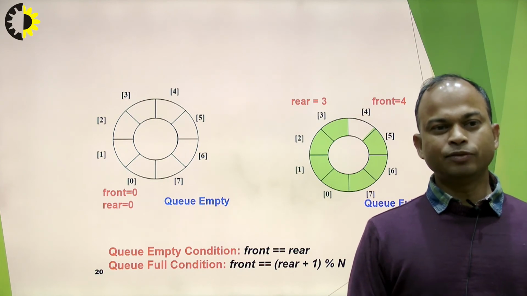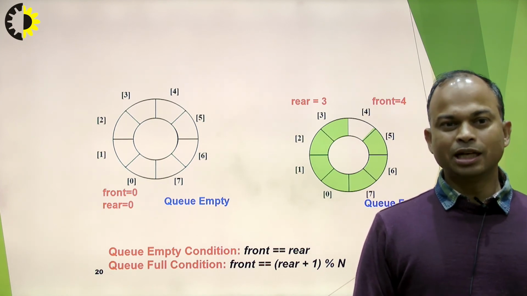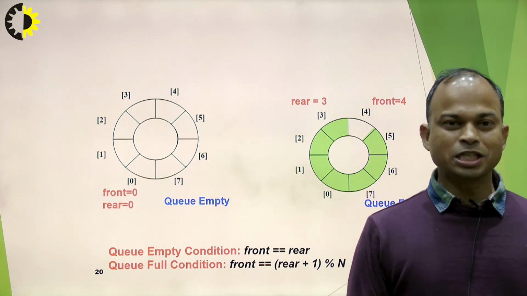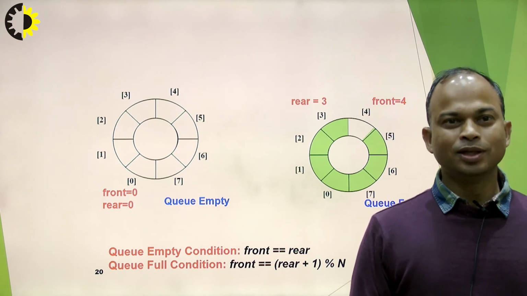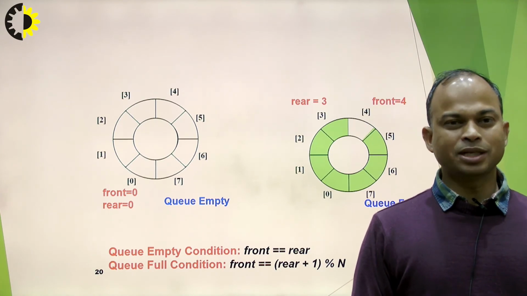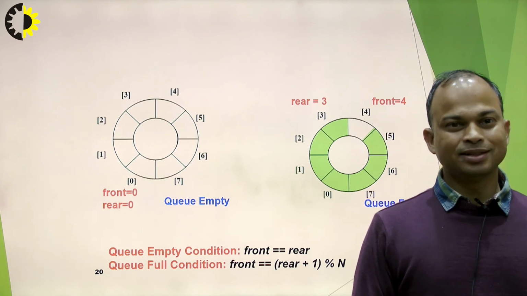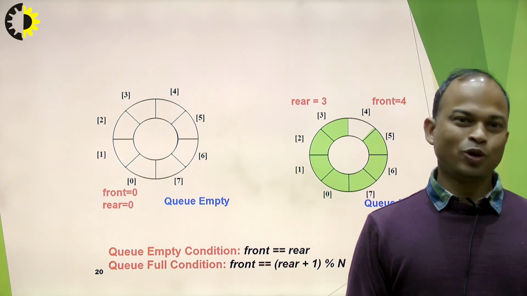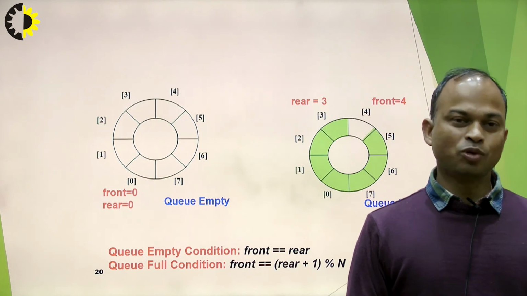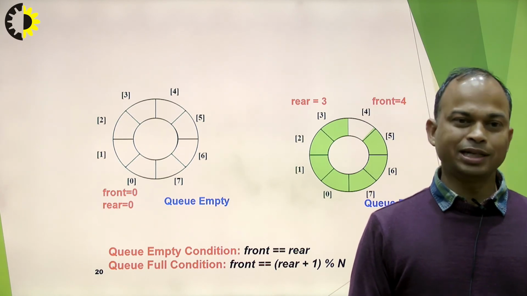And if we talk about the full condition, then we have front equals (rear plus 1) modulus division n, and we have to pay special attention here. In the circular queue, one location is always empty. I mean, if the size of the circular queue is n, then the maximum number of items we can insert is n minus 1, otherwise we cannot implement the full condition. Therefore, we always have to keep one location empty in the circular queue. On the right-hand side, this condition is used for the full condition.